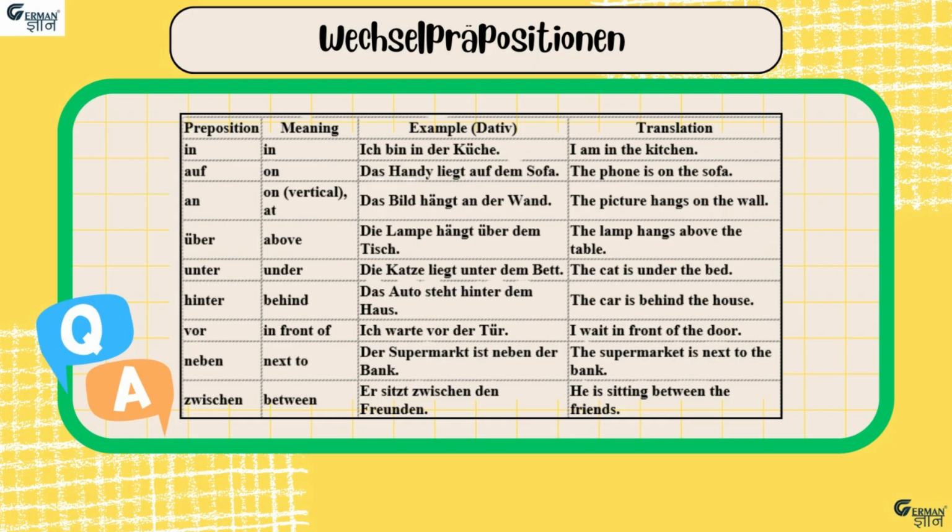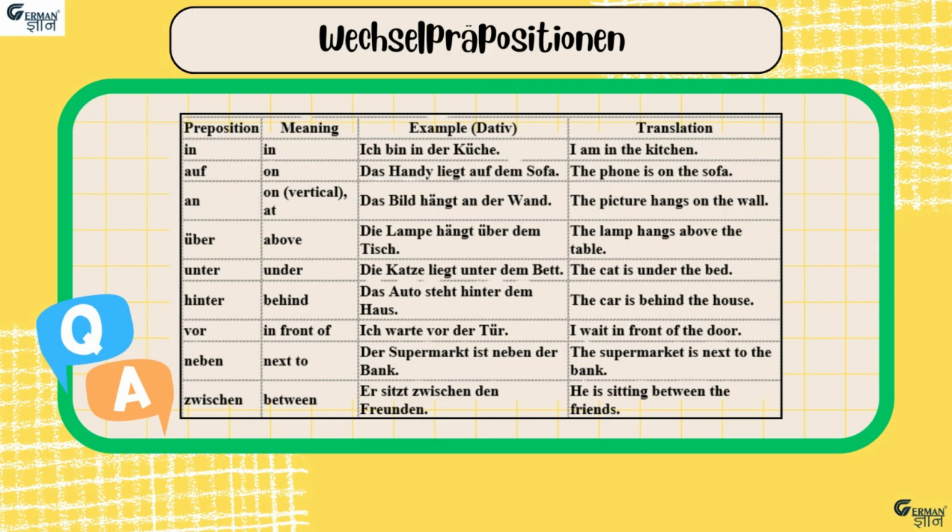The second preposition is auf, which means on. For example, das Handy liegt auf dem Sofa, meaning the phone is on the sofa. Because there is no motion in the sentence, after the preposition auf comes the dative case, that is dem. The third preposition is an, which means on or at.